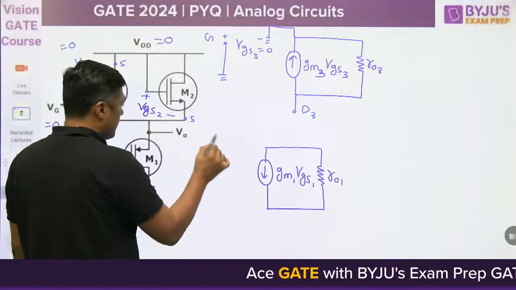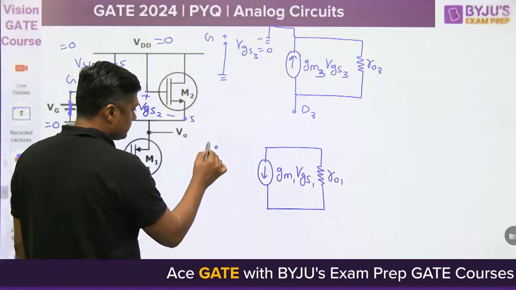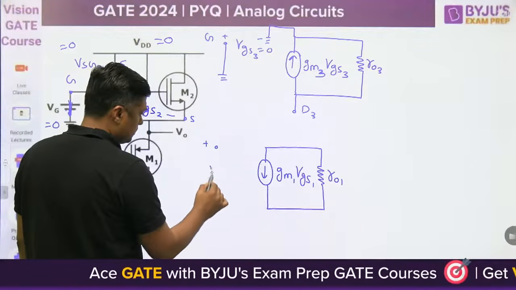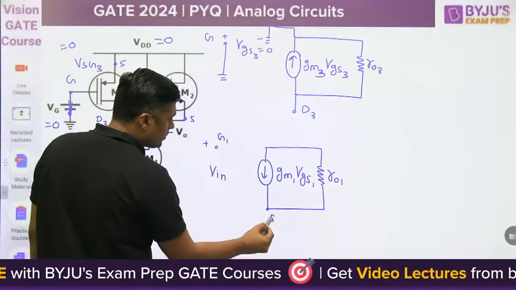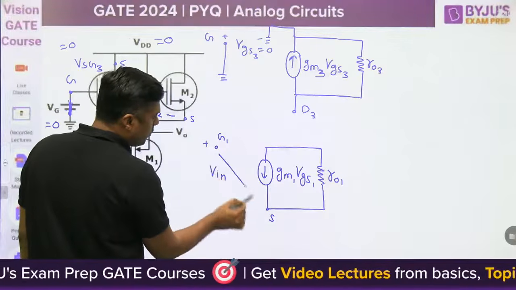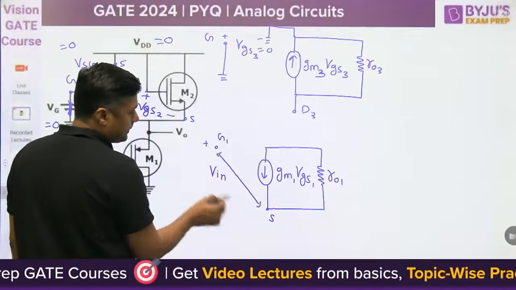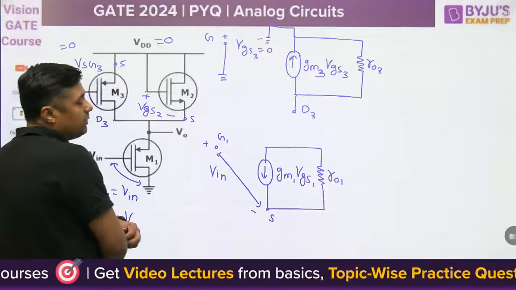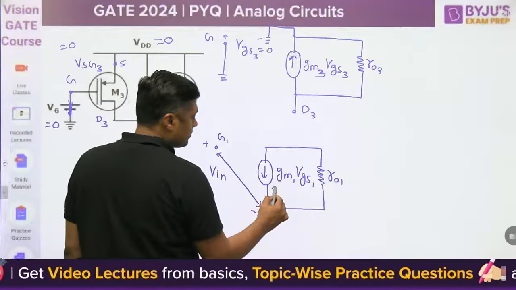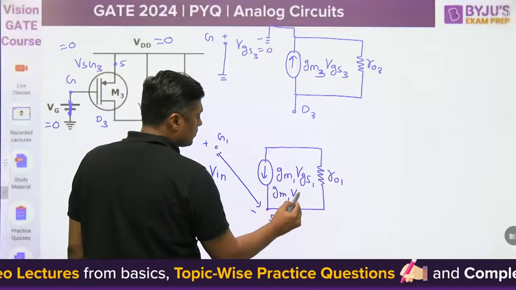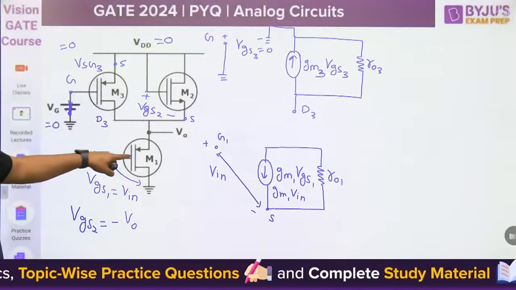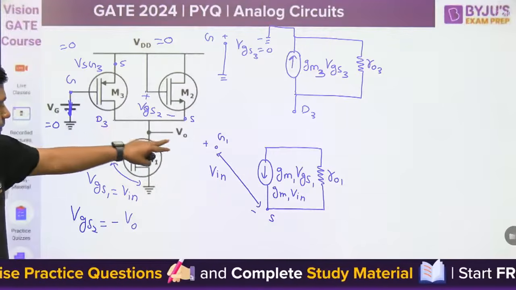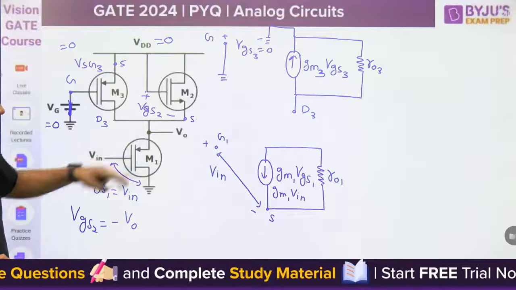This is Vin, this is gate 1 and that is the source. So what is the voltage from this point to this point? Already we have given Vin, so that will become gm1 Vin. This is ro1, and we are taking the output from this point.